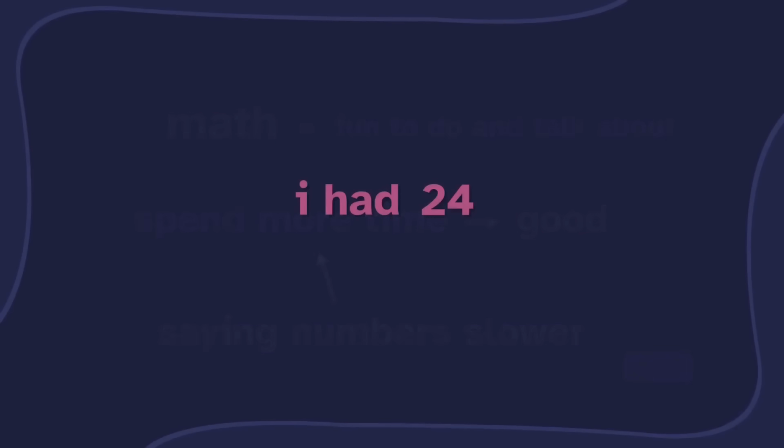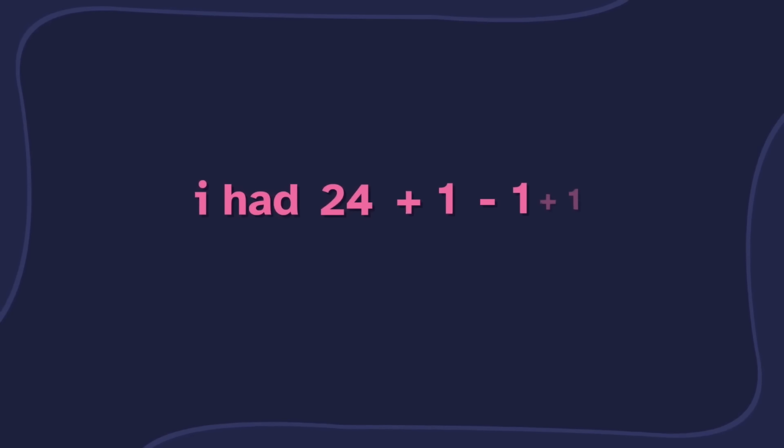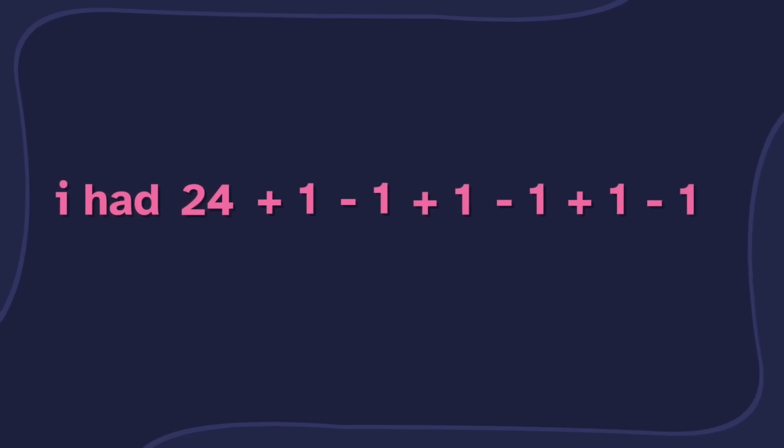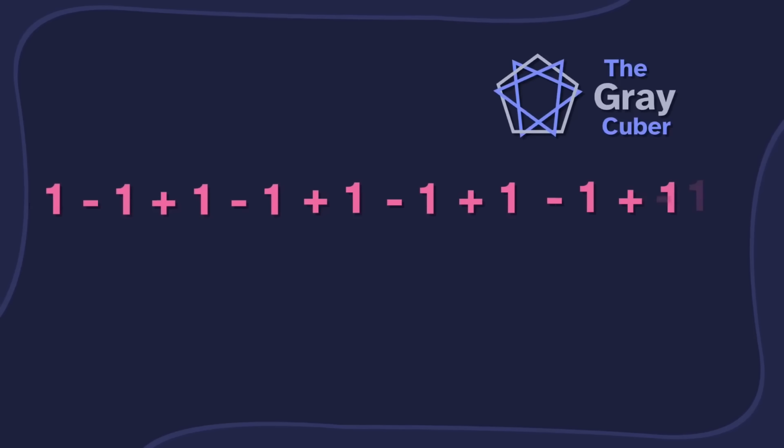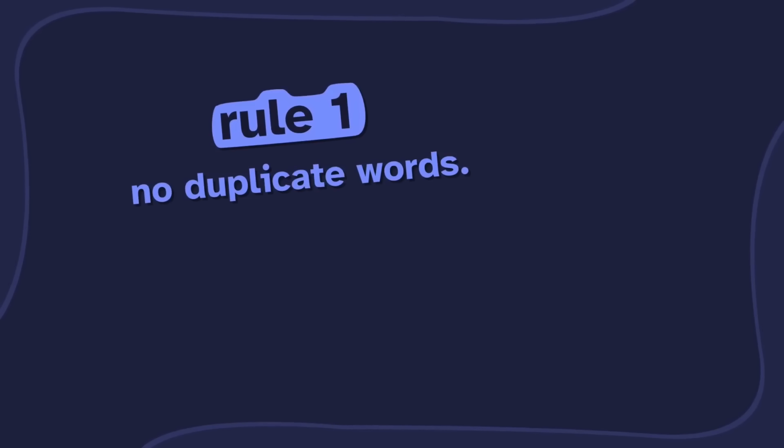So I had 24 plus 1 minus 1 plus 1 minus 1 plus 1 minus 1 plus 1 minus 1 plus 1 minus 1. Hold on, you can't just repeat the same thing over and over. Rule 1, no duplicate words.